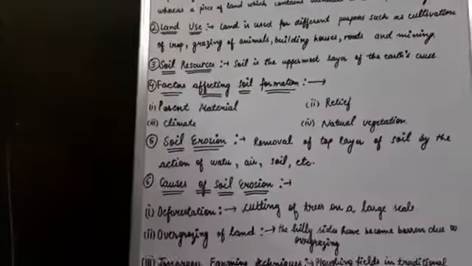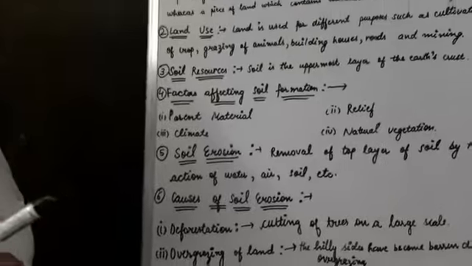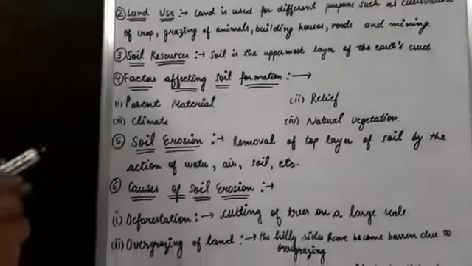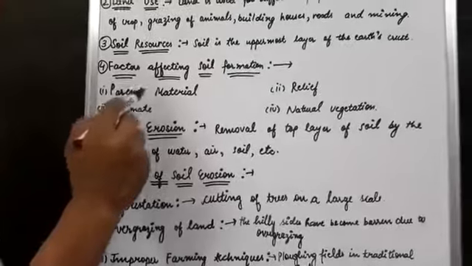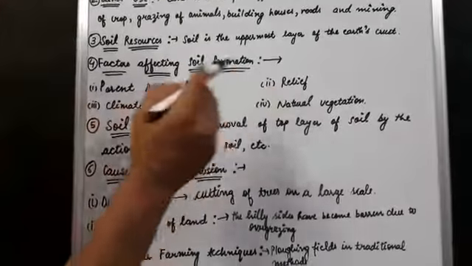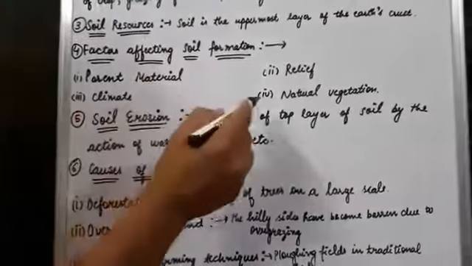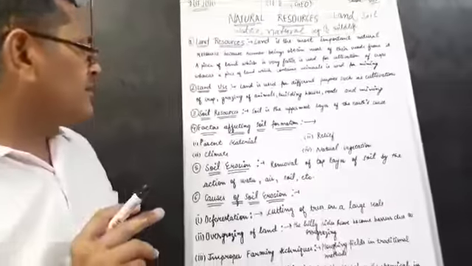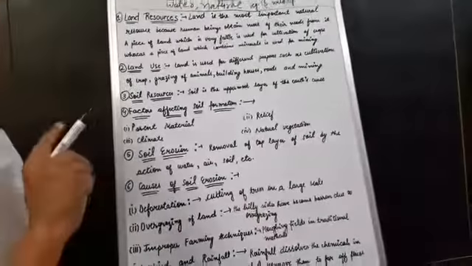Next point, factors affecting soil formation. Which factors affect soil formation? First of all, parent material. Second, relief. Third, climate. Fourth, natural vegetation. These four factors affect soil formation.